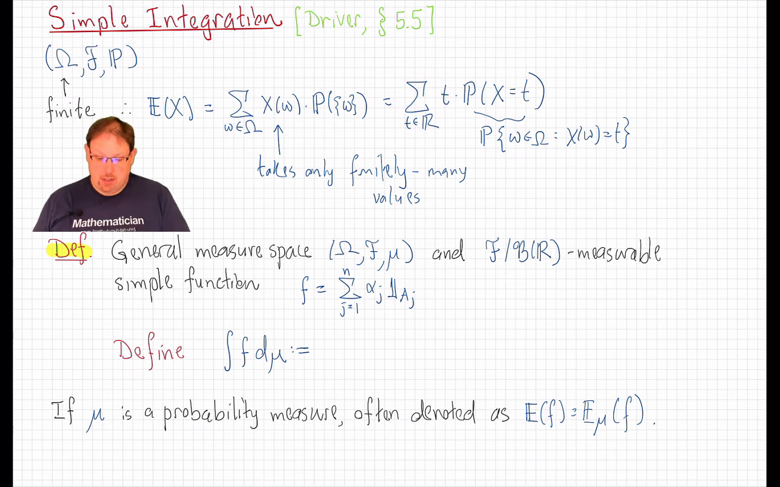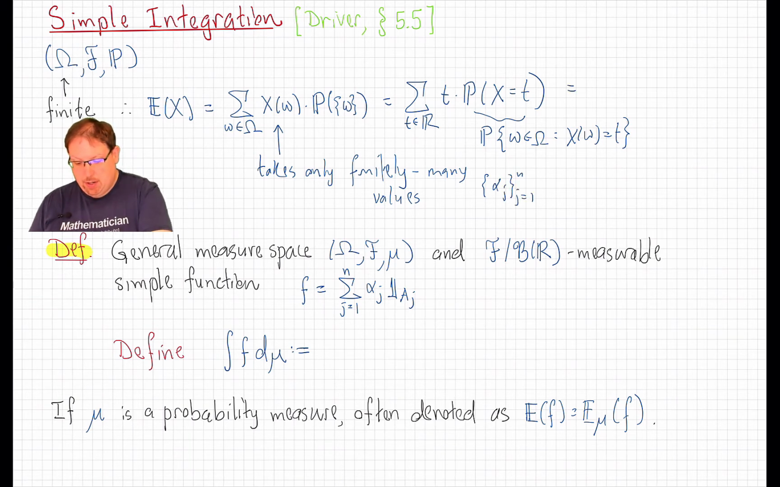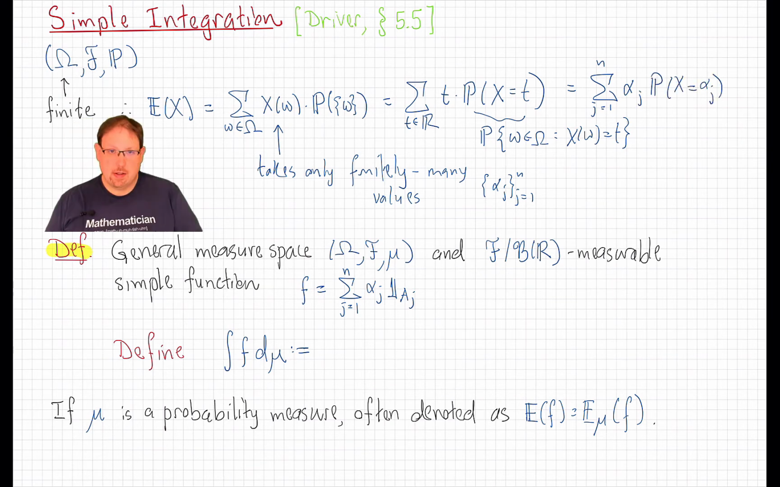We will use this notation frequently in the slides of this lecture. Let's also note that we could write this as follows. If we enumerate these values as alpha j, j ranging from 1 up to n, then we could write this as the sum, j going from 1 up to n, of alpha j times the probability that X equals alpha j. So that's expectation in the case where our probability space is a finite set.